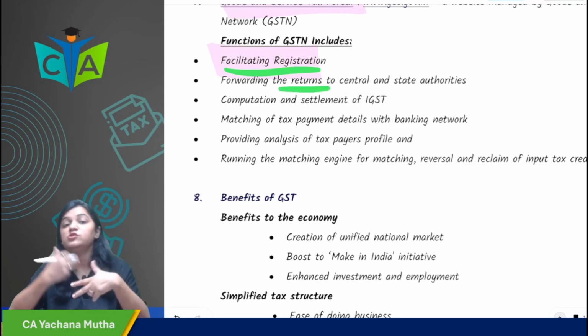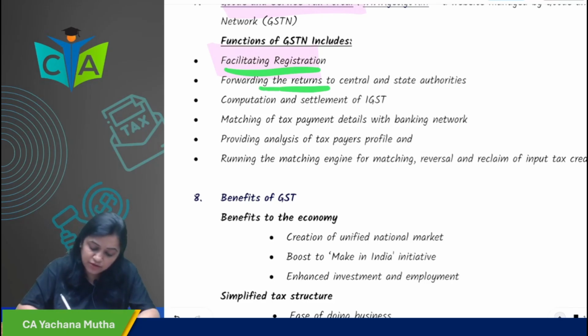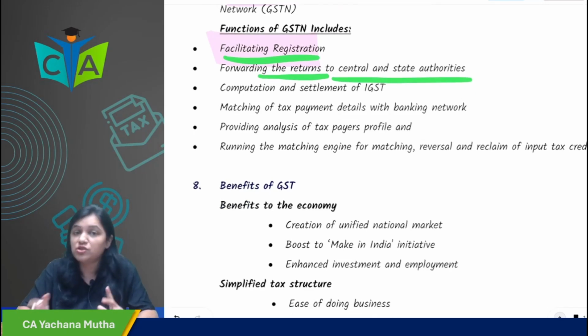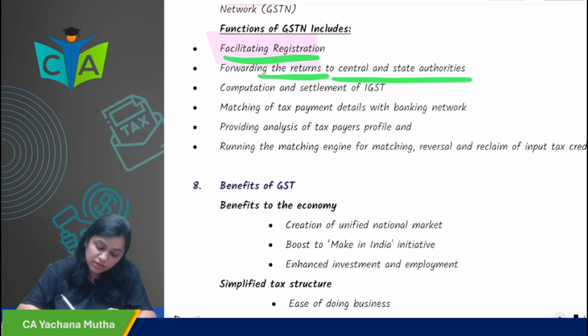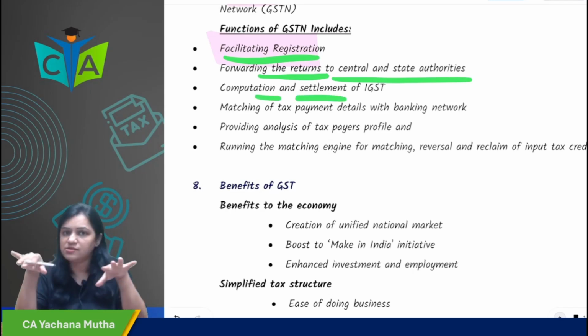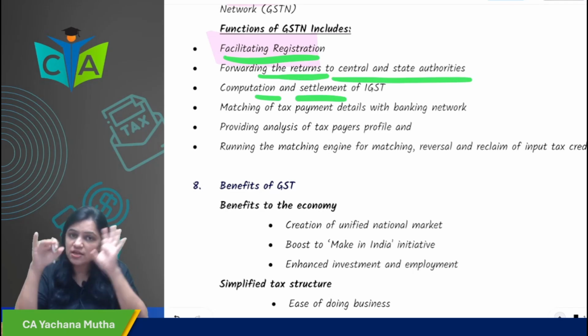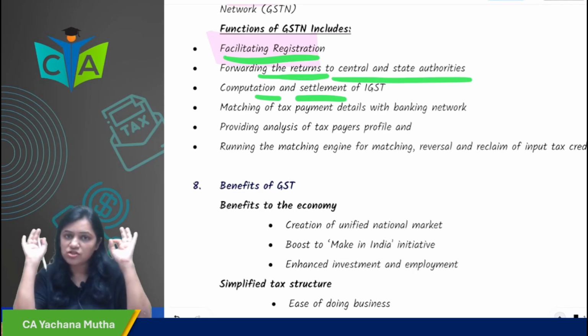Then whatever returns you file, they forward it to central as well as state tax authorities. So forwarding the returns to central and state authorities is a function of GSTN. Then computation and settlement of IGST. You know, IGST settlement is a headache. Who is going to undertake that? Who facilitates that? GSTN, computation and settlement of IGST.